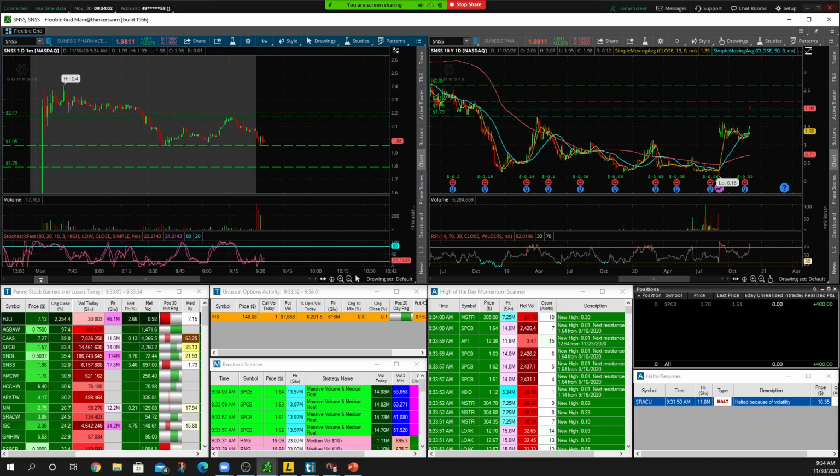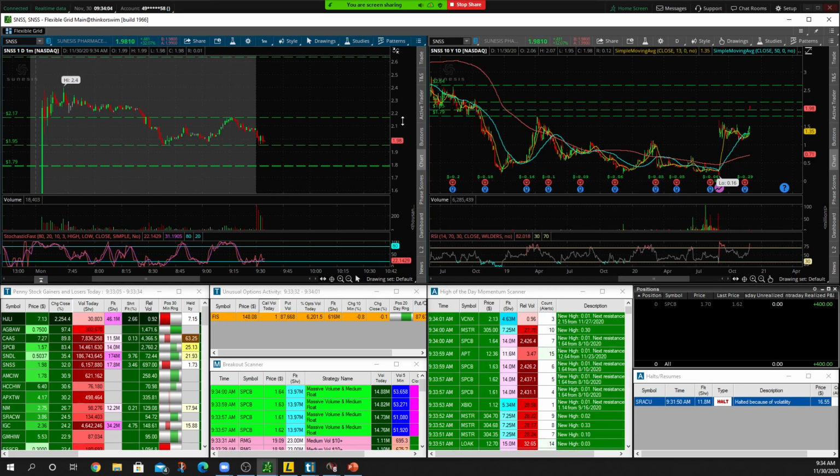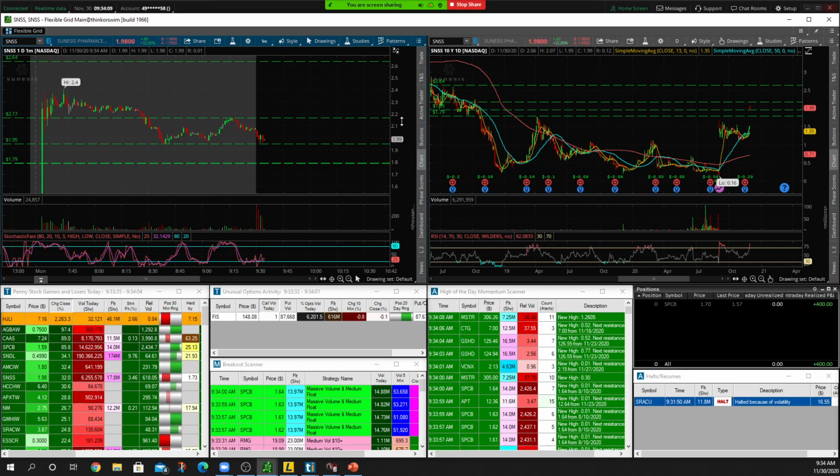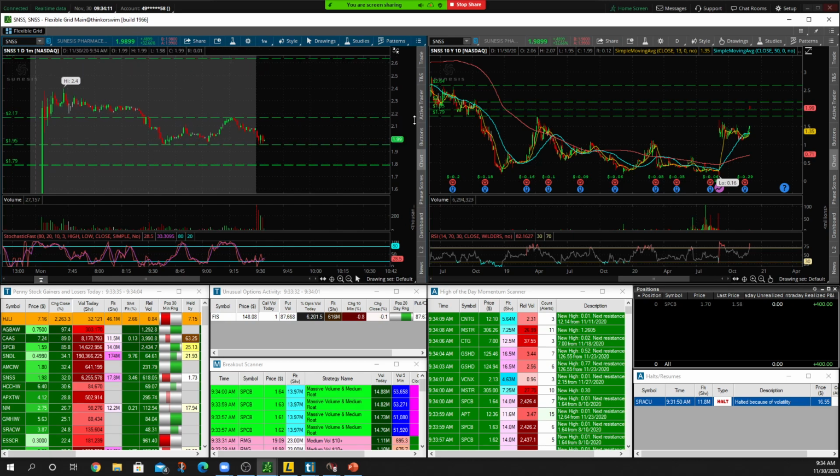Not the best close on the candle. Not a huge fan of that. If it would have closed with a nice little doji above $2, maybe. But right now, I'm still not a huge fan.